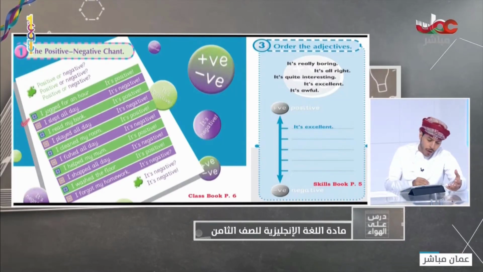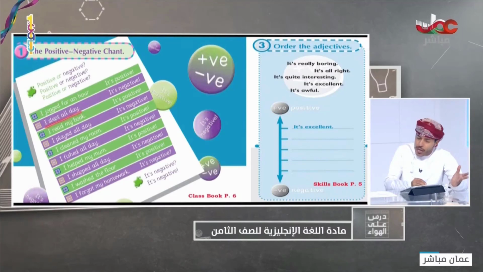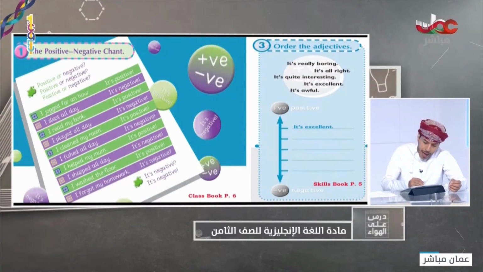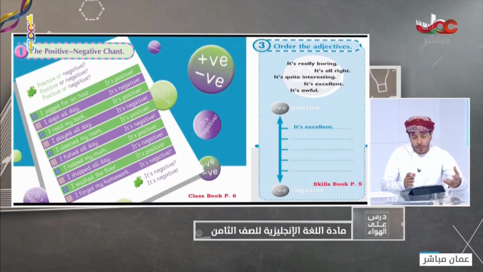So here we have different activities. For example, I jogged for an hour. And this is positive because you are doing some exercise, right? And also for this one, I slept all day. Keep sleeping all the time. It means that you are like Latifa, who is lazy. So this is a negative activity. I read my book. This is a very positive activity, to read, to get some information about something.